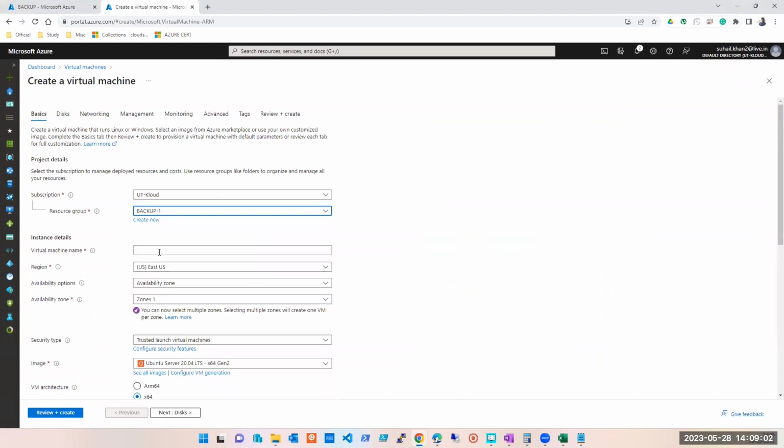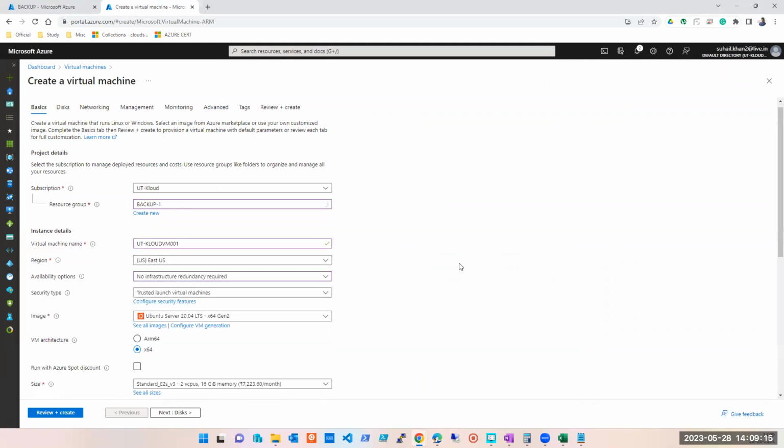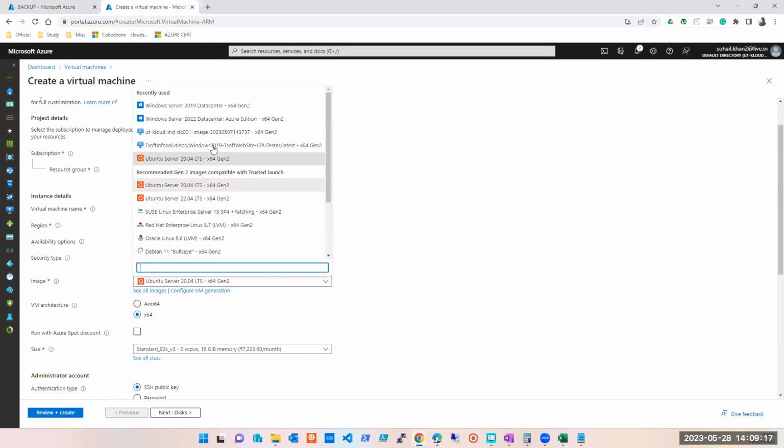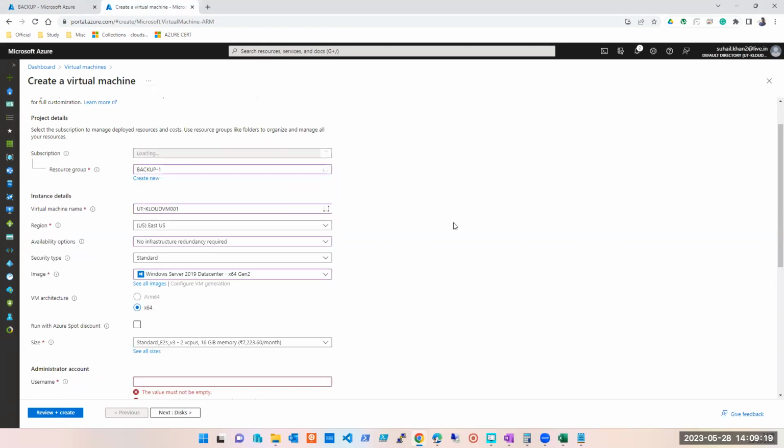Backup 1. This is the one which we're using. This is the name I'm giving to this machine. Let's keep it East US. We don't want any redundancy as of now. And keep Windows. You can use anything, but as of now, I'll just keep Windows.